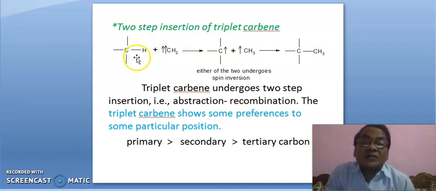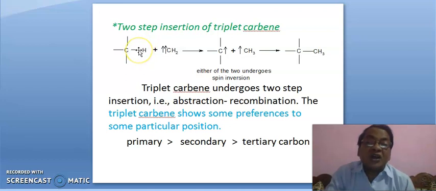Okay. Suppose this bond breaks in this fashion, and suppose the spin of this electron is clockwise, and the spin of this electron is anti-clockwise. This anti-clockwise and this clockwise combine together, giving this, and the clockwise spin of this electron remains with this.